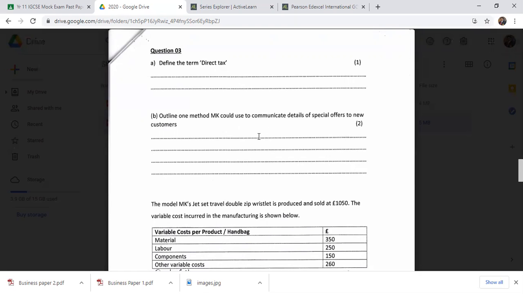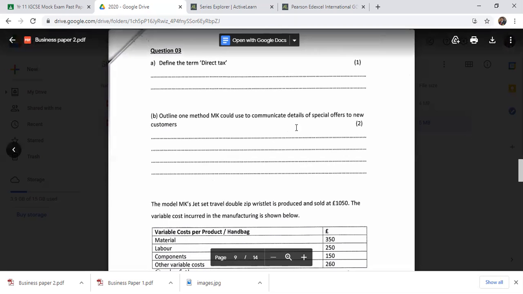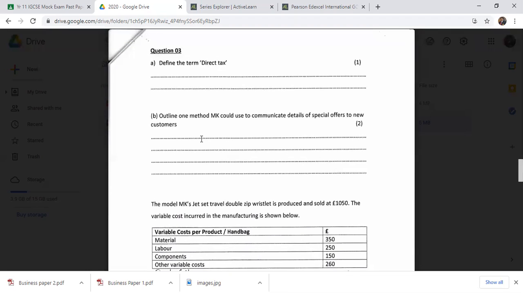Now for application, Michael Cross can use their Facebook fan page to communicate about their fashion brands, and about discounts on seasonal offers for particular menswear items, ladies wear items or fashion accessories at that time. You can give an example of a special offer, and an example of a communication medium. New customers might also get advertisements from YouTube, so you can use social media, YouTube, or an Instagram page. Okay, you understood?